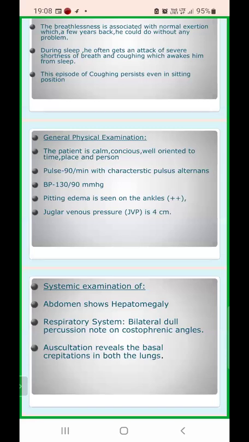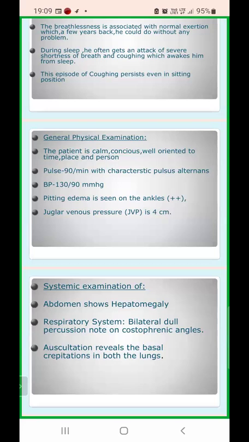Now, what is the BP of the patient? It is 130 by 90 mmHg. Again, it is towards the higher side. Now, you can say that sympathetic overdrive is there in the patient. The patient is not able to sleep properly. Okay, and the patient is also experiencing hypertension and tachycardia, a sort of subclinical condition.